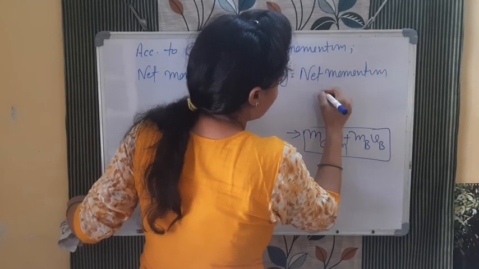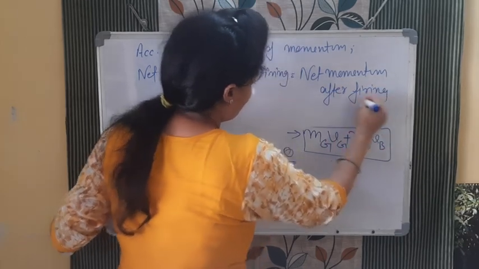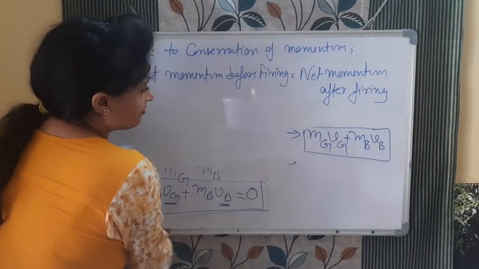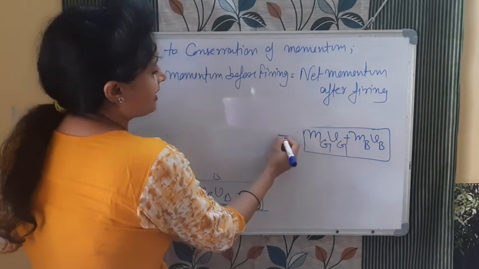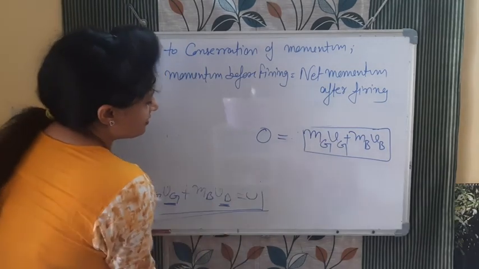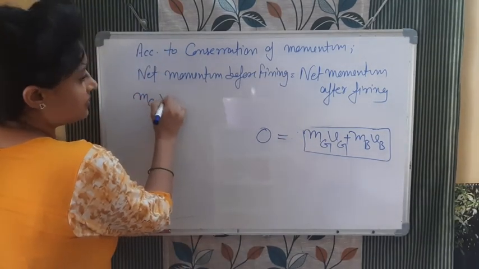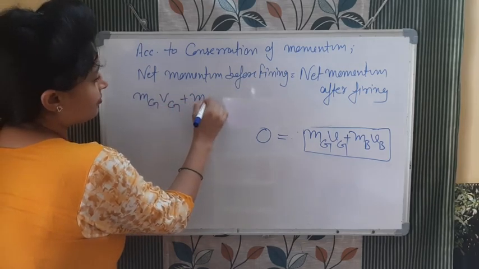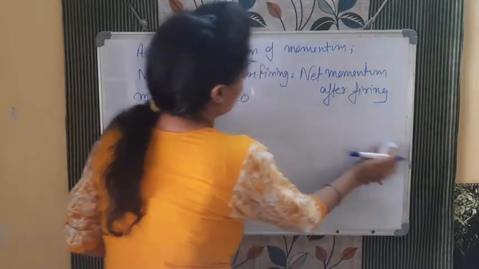Okay, so write down the values. This is the net momentum after firing, and net momentum before firing is what? 0. So we can write it like this: mg vg plus mb vb is equal to 0, when we are applying conservation of momentum.